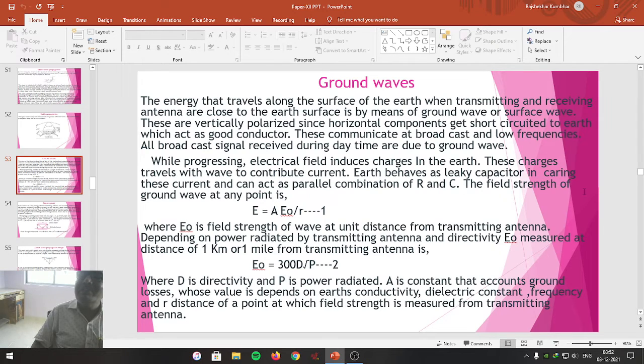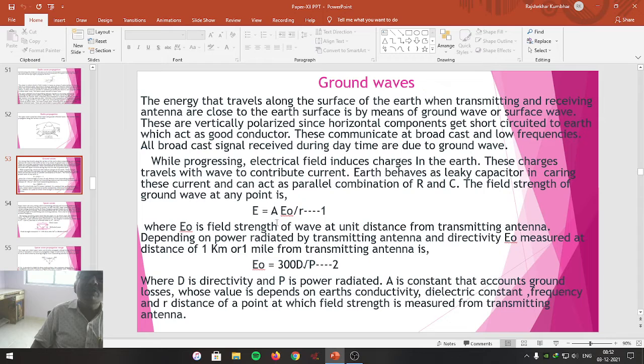The field strength measured at the receiving end by the receiving antenna due to the ground waves is E = A·E0/R, where E is the field strength measured at the receiver, A is the constant that accounts for the ground losses because of conductivity, dielectric constant, and also the frequency transmitted by the transmitter.